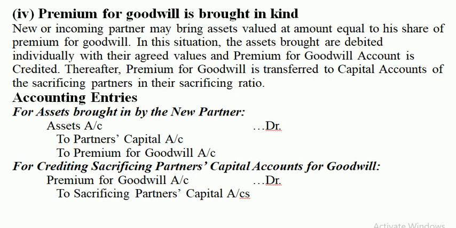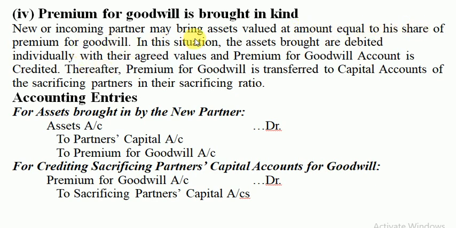Now here is case 4. When premium for goodwill is brought in kind. In kind means in the form of assets, not in the form of cash. New or incoming partner may bring assets valued at an amount equal to his share of premium for goodwill.